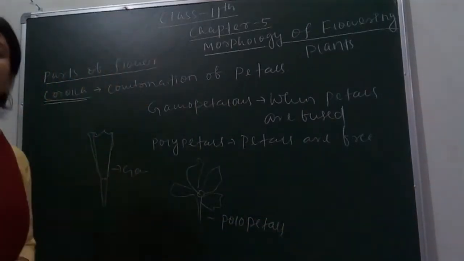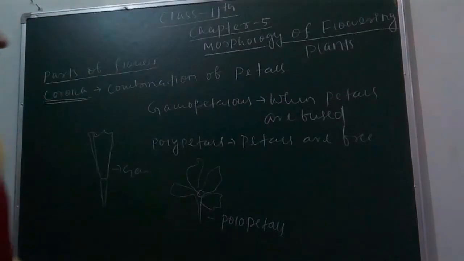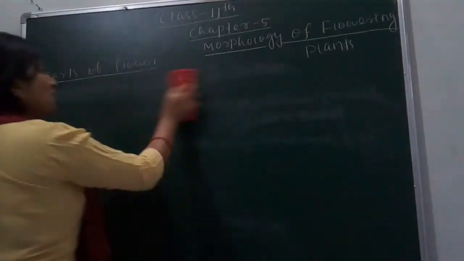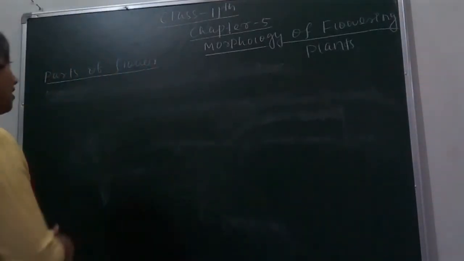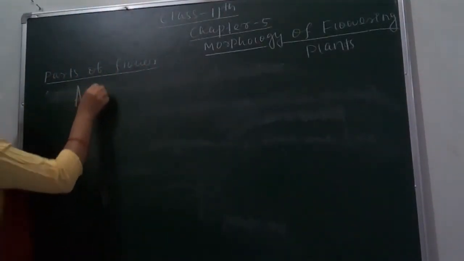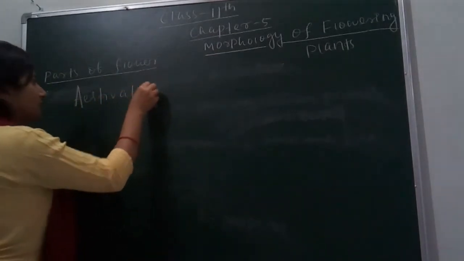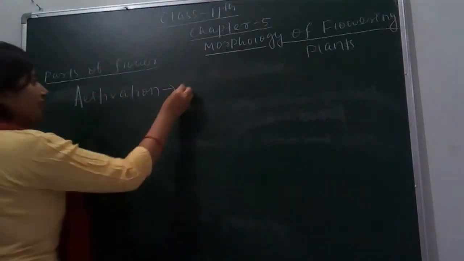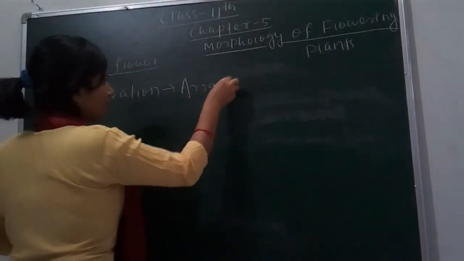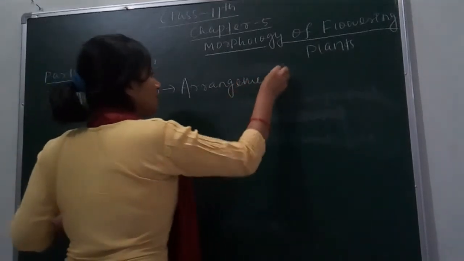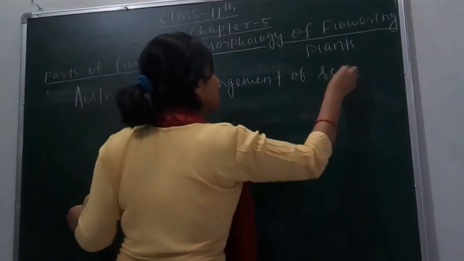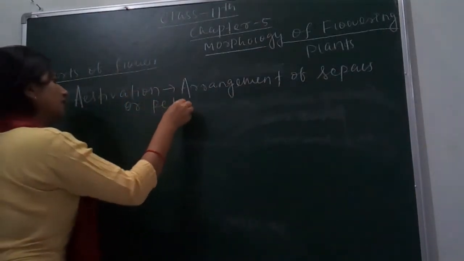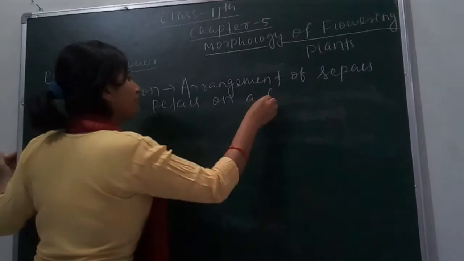Now we will study in detail the types of estivation. Estivation means the arrangement of sepals or petals on a flower.